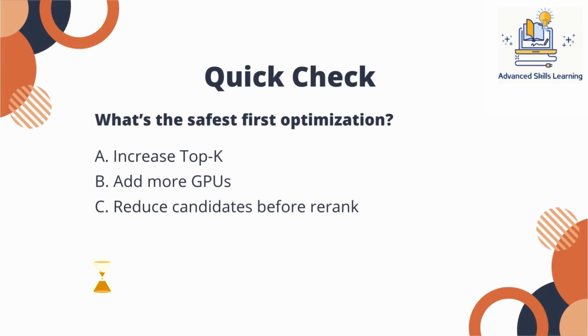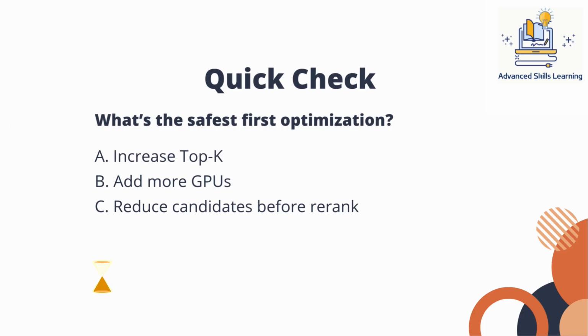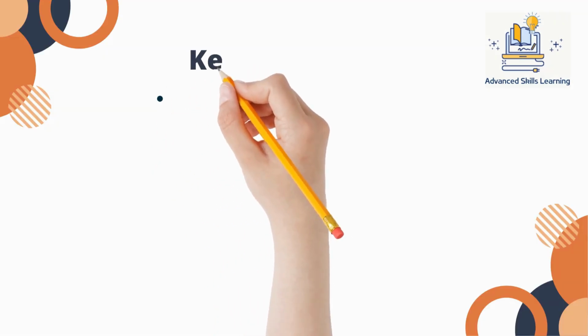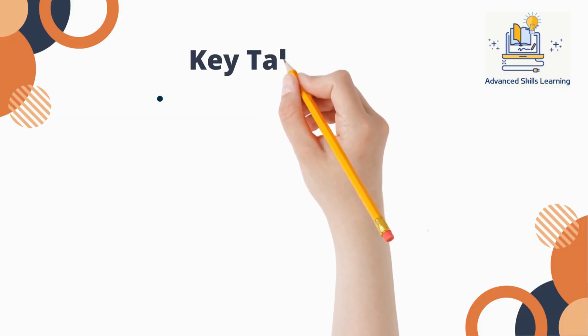Quick check. 2 seconds. What's the safest first optimization? A. Increase top K. B. Add more GPUs. C. Reduce candidates before rerank. Keep your guess. The answer is C. Reducing candidates reduces both latency and cost. That's architectural thinking. Here's the key mindset shift.